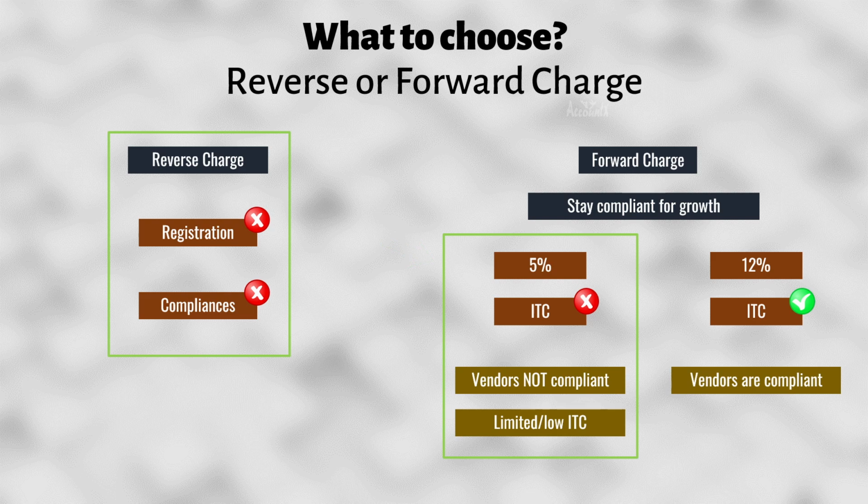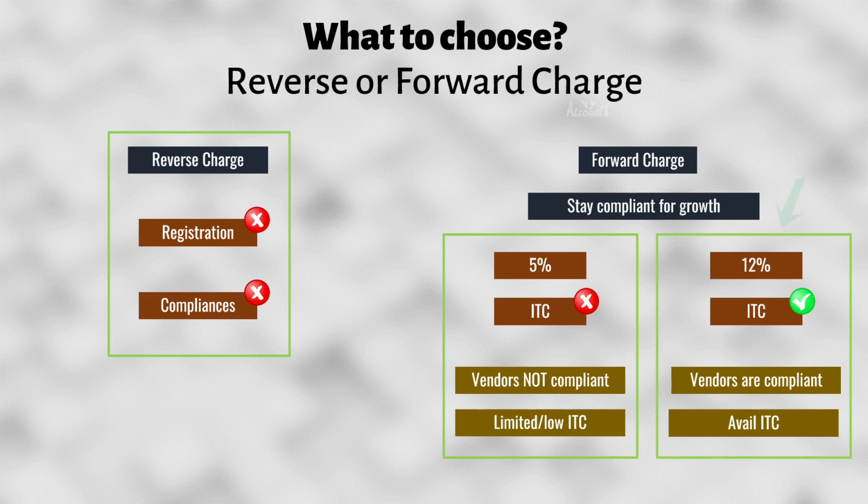But if your vendors are compliant, that is you deal with GST registered persons and you would be able to avail input tax credit on most of your purchases, then choosing 12% is the better choice. But here you need to remember one thing. If your average rate of GST, that is the GST that you pay on your supplies as reduced by your input tax credit, if this is more than 5%, then it is better to choose 5% without input tax credit. But if this average rate of GST is significantly lower than 5%, then this 12% is the better option.